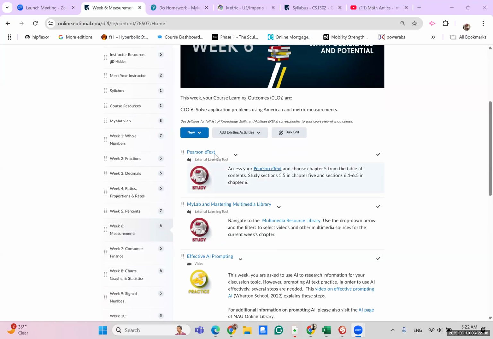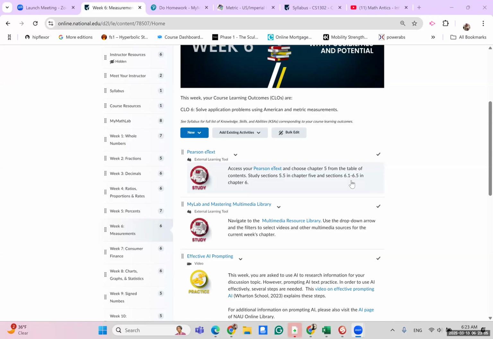As always, remember your textbook is right here. You can click and read the chapters that are assigned. We are continuing with chapter 5. Remember, we didn't finish chapter 5 last week, and the reason for that is because chapter 5, section 5.5 is applications of percentages in cases such as taxes, interest, and things like that. So they require a little bit more work, and it would be just too much in 1 week.